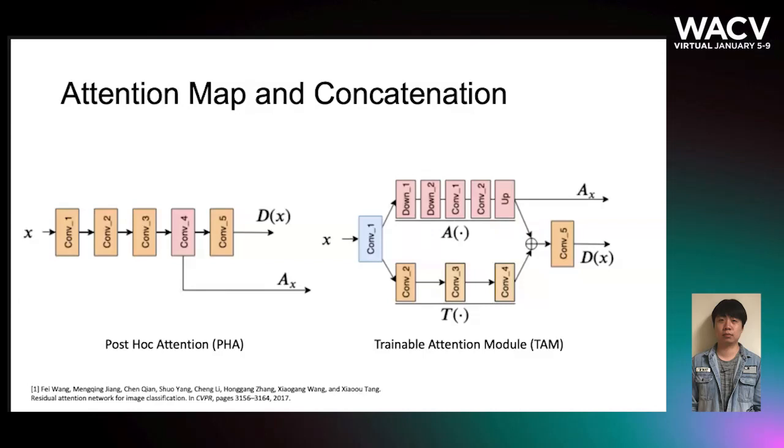We then propose two concatenation methods to combine the attention map and the raw inputs. One is called alpha concatenation, which is simply adding an extra channel to the image. The second strategy follows the same workflow of the trainable attention module, namely, we compute the residual Hadamard product between the attention map and the original input.